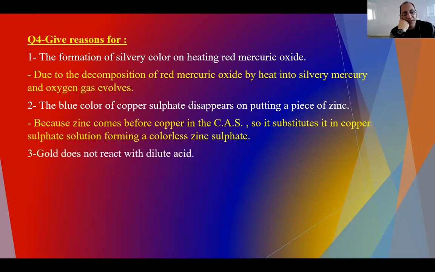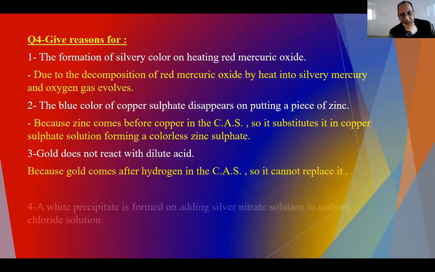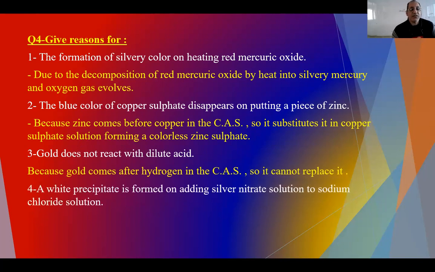Gold doesn't react with dilute acid. The acid has hydrogen, and gold comes after hydrogen, so it cannot replace the hydrogen of the acid because it's less active. A white precipitate is formed on adding silver nitrate to sodium chloride. Here again it's a double substitution, silver nitrate and sodium chloride.